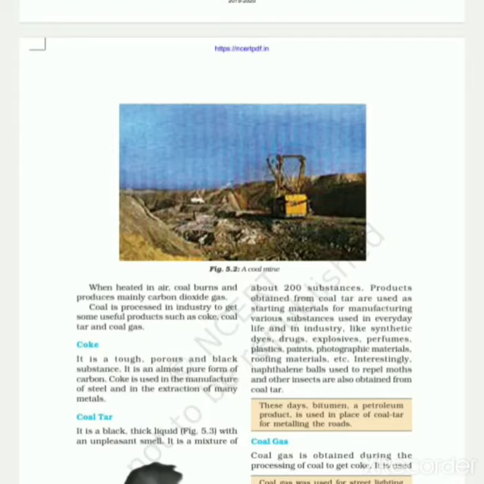It is a black, thick liquid with an unpleasant smell. The smell is not at all good. It is a mixture of about 200 different substances. Products obtained from coal tar are used as starting materials for manufacturing various substances used in everyday life and in industry, like synthetic dyes, drugs, explosives, perfume, plastic, paint, photographic materials, roofing material, etc. So for all these purposes, we are using coal tar.